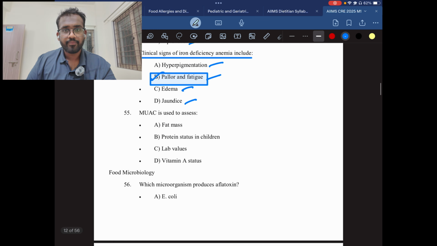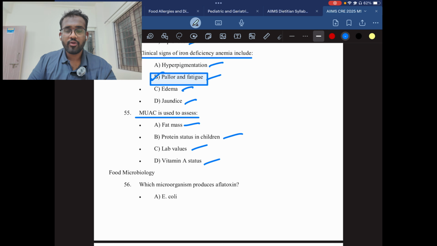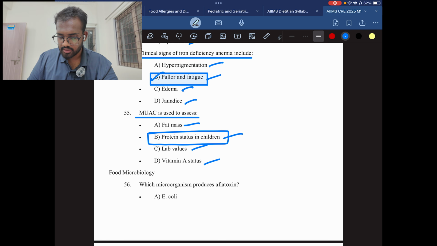Question number 55. MUAC, mid upper arm circumference, is used to assess fat mass, protein status in children, lab values, vitamin A status. So always remember MUAC is majorly used to assess malnutrition in children. So the answer will be B, protein status in children.